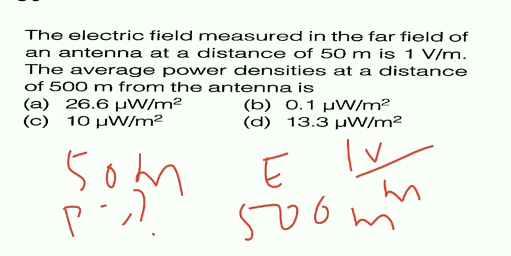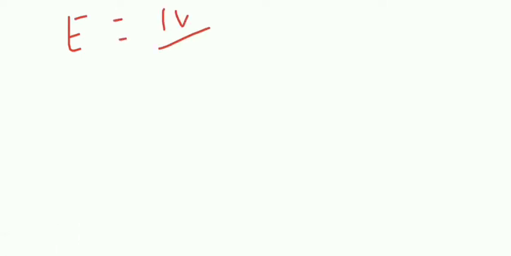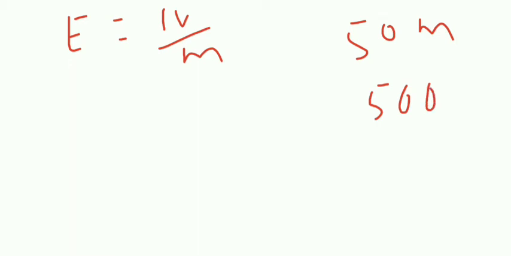So this is the simplest logical way we will do it. We know that electric field is 1 volt per meter at 50 meter. What is the electric field at 500 meter? So we know that E is inversely proportional to R squared, right?